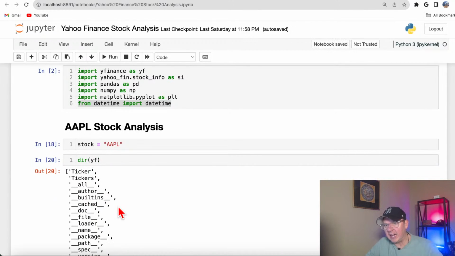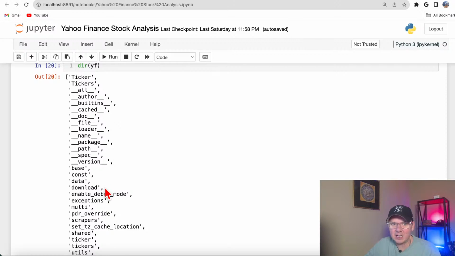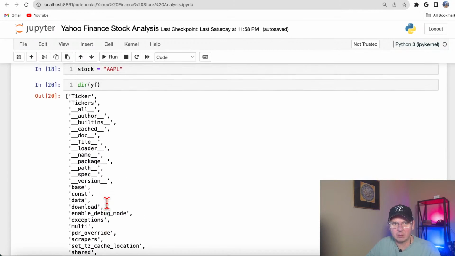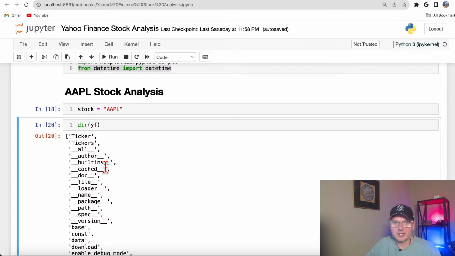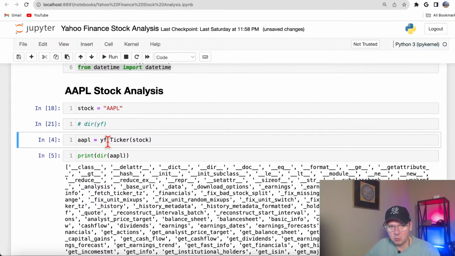Sometimes I have a library I've never worked with before, so I would run dir, and then I immediately see all attributes of this object. And you see here we got ticker and tickers. So what's the difference? Obviously ticker is just for one stock, tickers would be for many stocks, all right? So always run dir, and in principle it works.